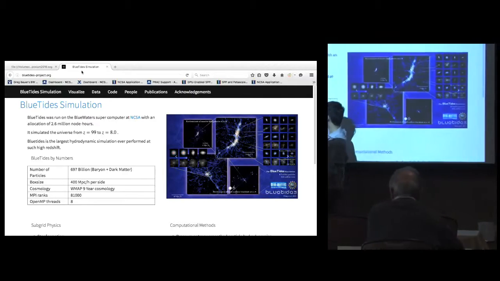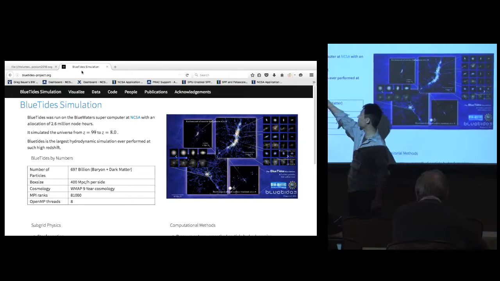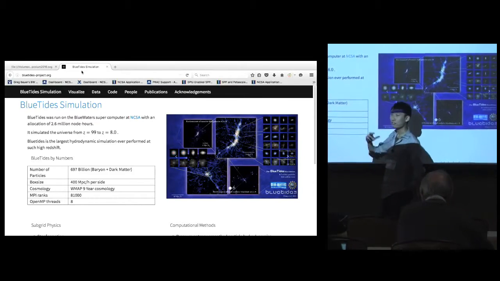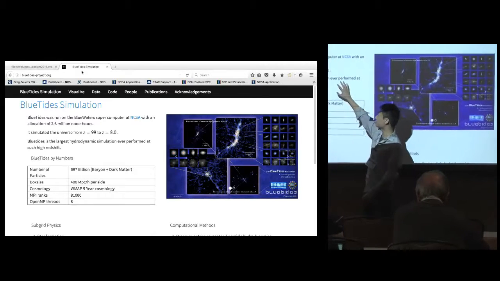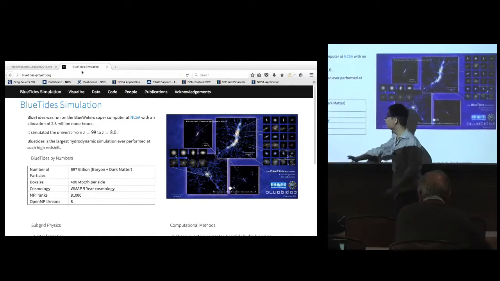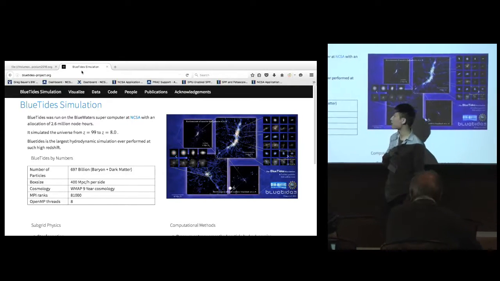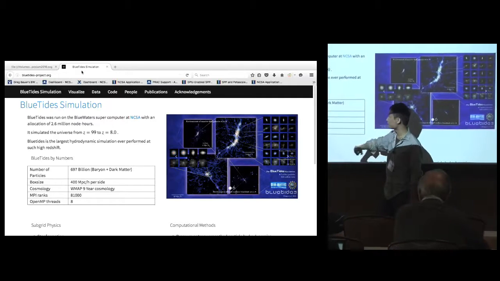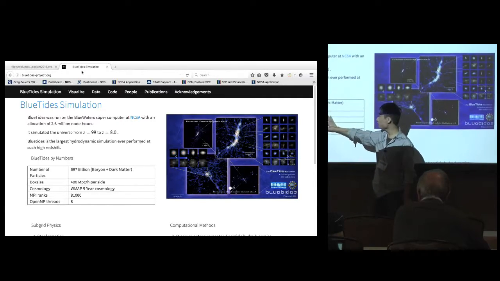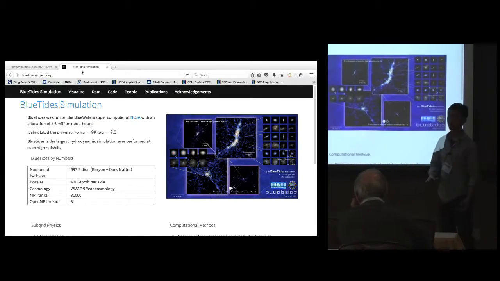It's a hydrodynamic simulation run on NCSA Blue Waters, and it started from early universe to not so early, but still early universe, redshift of 8. So that's when the universe is a few hundred million years old. And what's making the simulation unique is it's using a lot of particles, almost 700 billion particles, and it's a large volume, 400 megaparsecs over h. And these are making this simulation have a huge dynamic range.